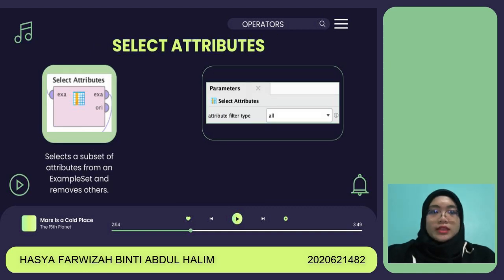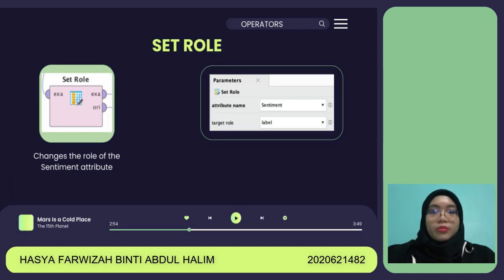Moving on, we use the select attributes operator, which selects a subset of attributes from the example set and removes other unused attributes. The default filter type is chosen for the operator, which filters all attributes, which means that no attributes are removed from our dataset.